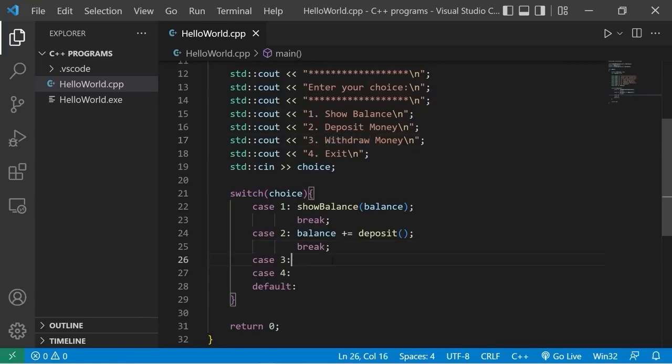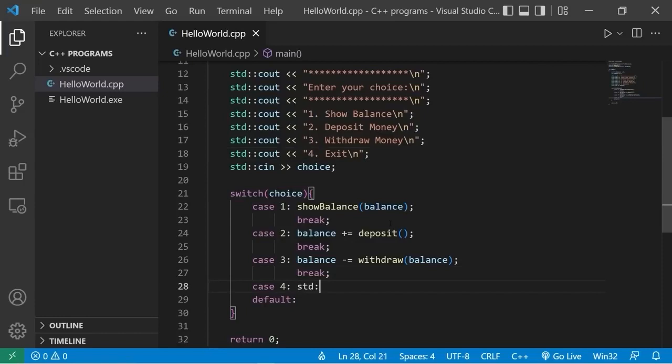Case 3, withdraw money. Balance minus equals the withdraw function, pass in our balance. We're withdrawing money from our balance once we verify it. Then we're going to break. We'll exit with case 4. I'll display some output. Standard output, thanks for visiting.